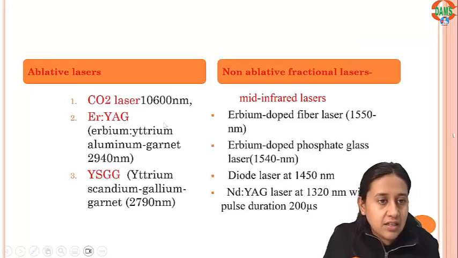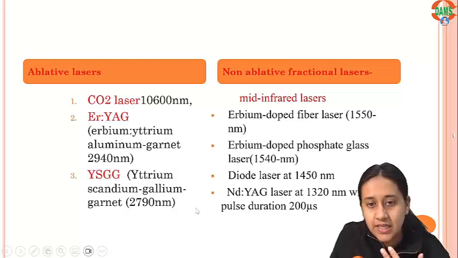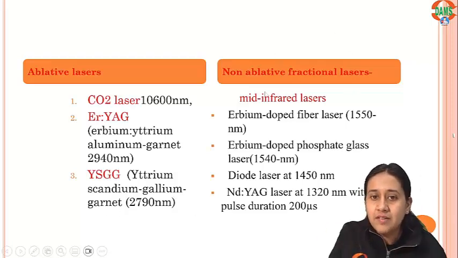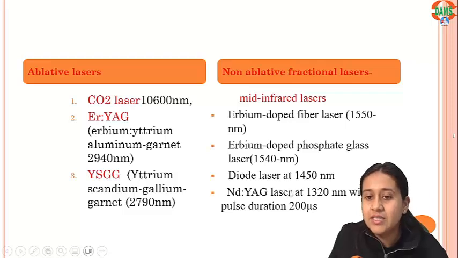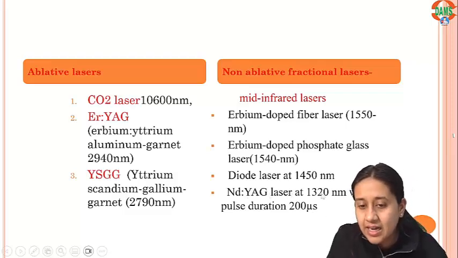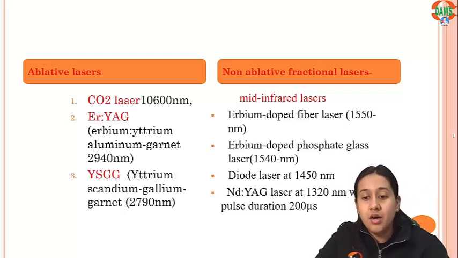Now we are just comparing the ablative and the non-ablative lasers. The ablative lasers are CO2 lasers, which is 10600 nanometers, Erbium YAG, which is erbium yttrium aluminium garnet 2940, and YSGG, which is yttrium scandium gallium garnet 2790 nanometers. Non-ablative, I told you, is infrared or visible. The mid-infrared lasers are erbium doped fiber laser, which is 1550, erbium doped phosphate glass, which is 1540, diode laser at 1450, and Nd:YAG at 1320 nanometers with a pulse duration of 200 microseconds.